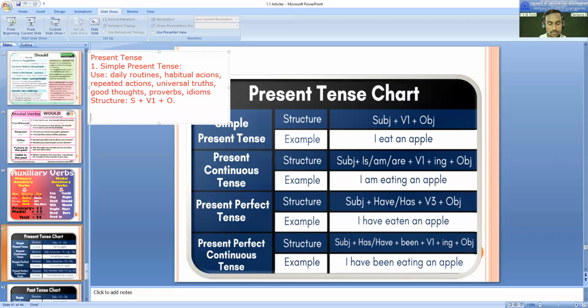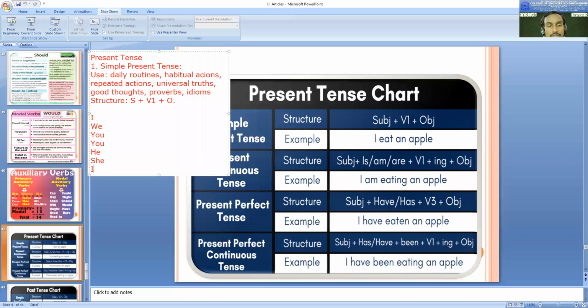Okay. So if it is my mother, people can also try to understand, if it is simple present tense and with third person singular, you people need to remember the verb takes s. For example, we'll take one verb here and we'll use that with all pronouns. Which pronouns? I, we, you, he, she, it.